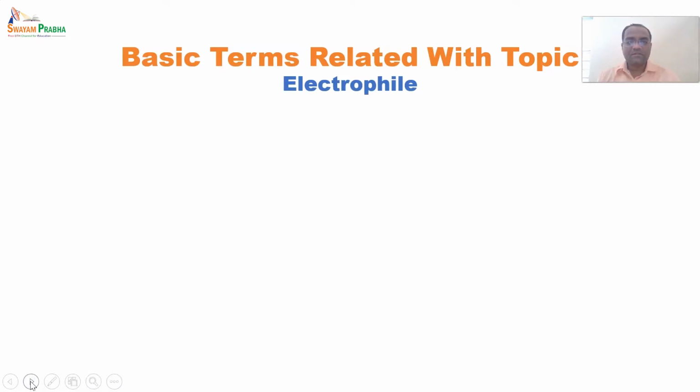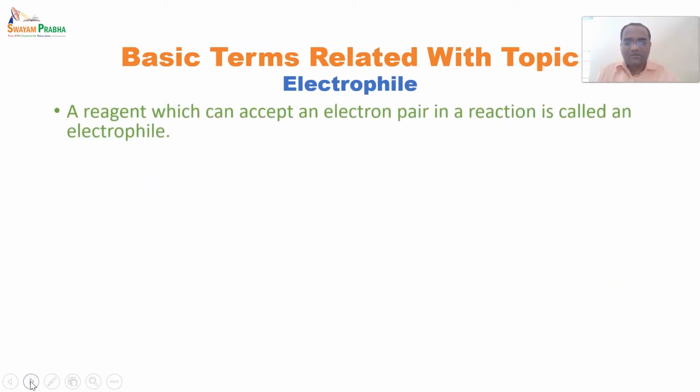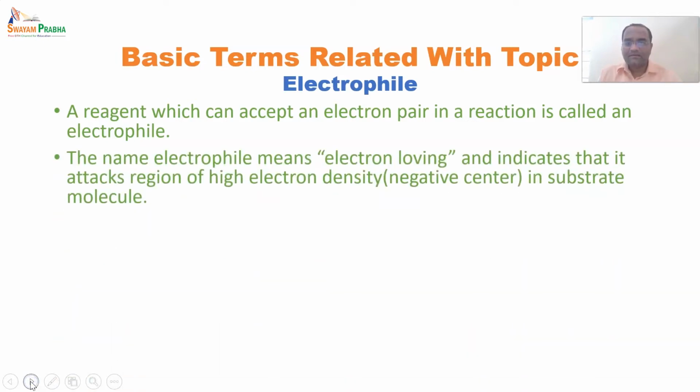An electrophile is a reagent which can accept an electron pair in a reaction. The name electrophile means electron loving, and it indicates that it attacks a region of high electron density, or we can say a negative center in the substrate molecule.